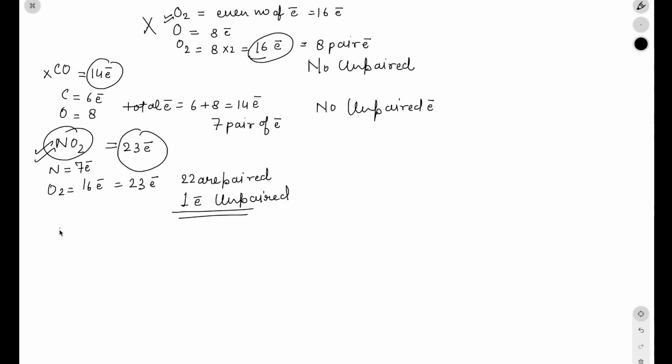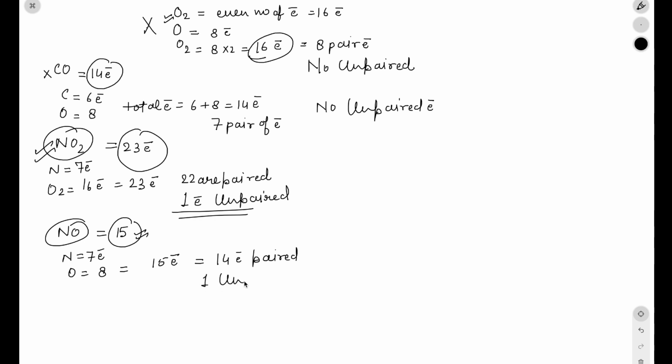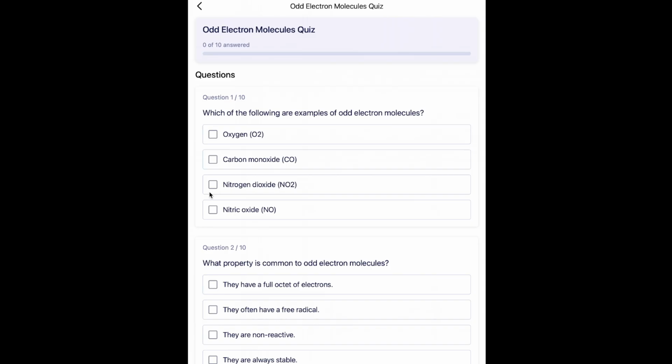Next option is NO. In case of NO, total number of electrons is 15, which is also an odd figure, because nitrogen has 7 electrons and oxygen has 8 electrons. So total 15 electrons, in which 14 electrons are paired and 1 electron is unpaired. So it is also an odd electron species. So the final answer will be NO2 and NO.